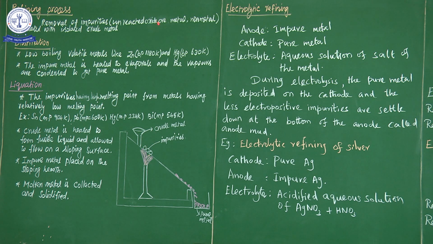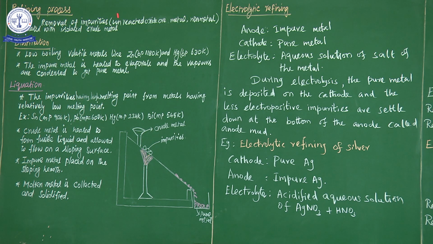Unreacted oxide ore. Oxide ore is the concentrated ore, and some of it is unreacted. In the extraction of crude metal, the oxide ore undergoes the smelting process or reduction using a suitable reducing agent, and we get the crude metal. By reducing the oxide ore, we get crude metal. But some unreacted oxide ores that did not participate in the reduction may be present, or any metals or non-metals may be associated with the crude metal.